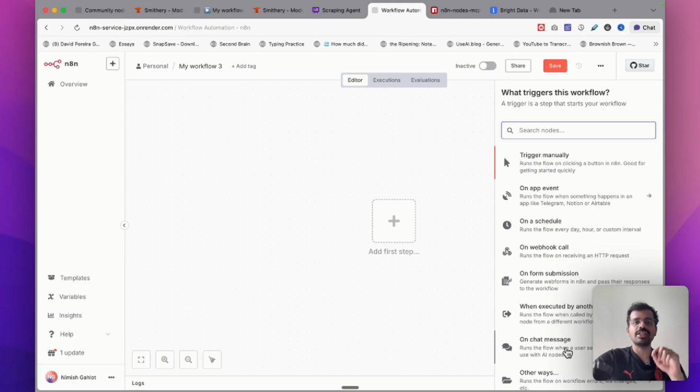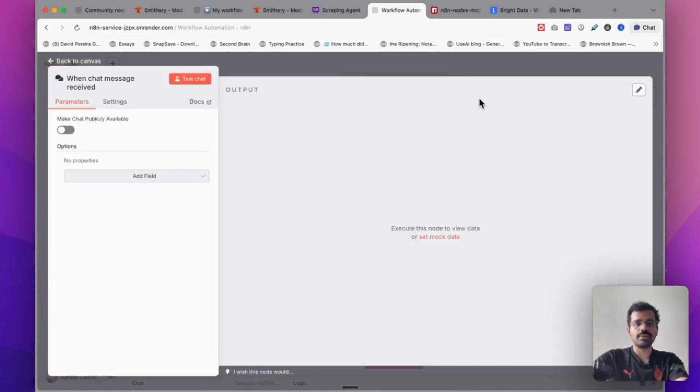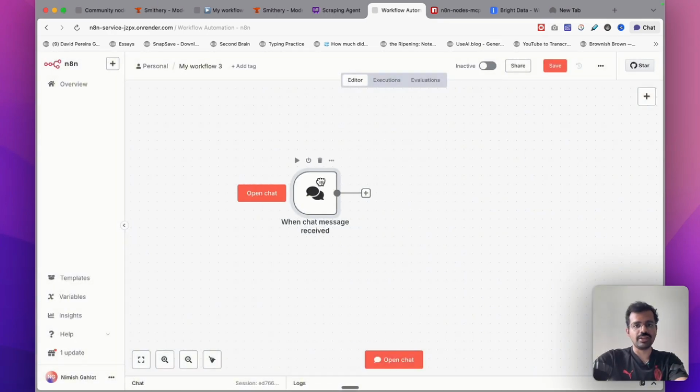If I select on chat message, then whenever I send a message to this workflow, it triggers. Select any trigger. We can choose to trigger this manually or on a schedule that it runs at 5 a.m. every day. Or we can also do this using a webhook call, which is basically a URL that you can embed in any app or let's say a Lovable or Bolt app, and this entire backend will get triggered with it. In this case, we would be using on chat message so that it's easier for us to also test it here. So I will use on chat message and I will create the first node.